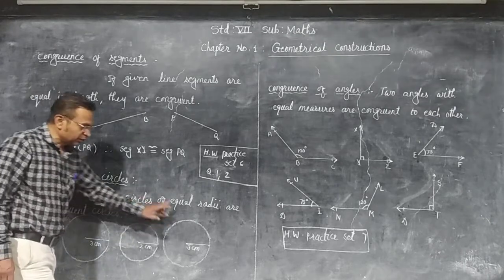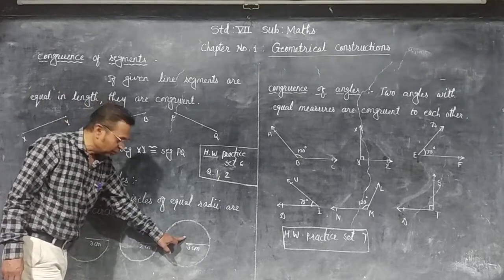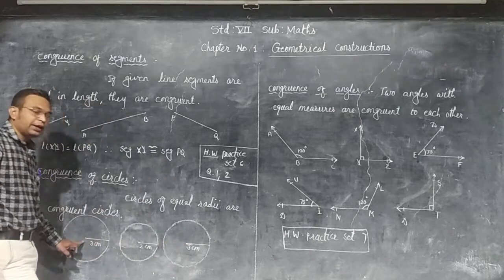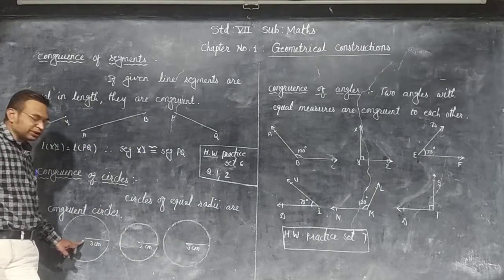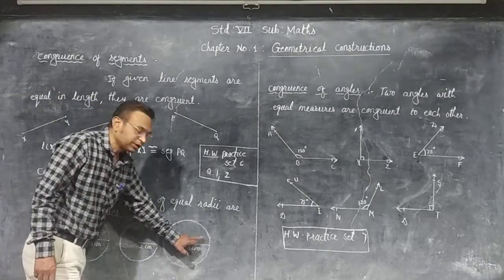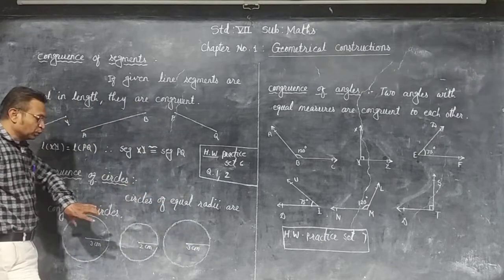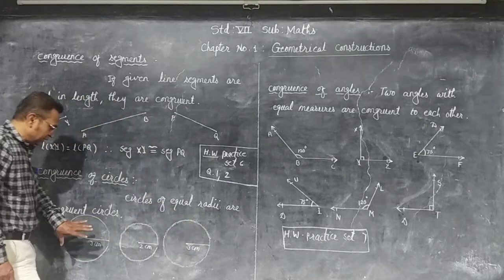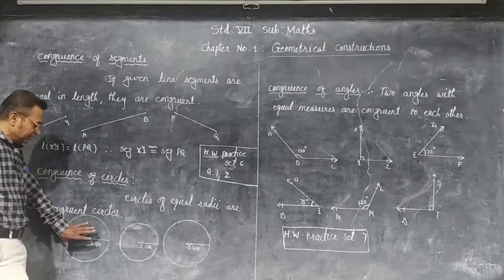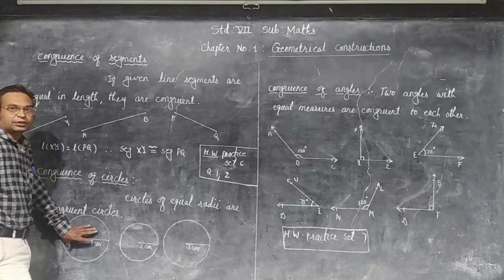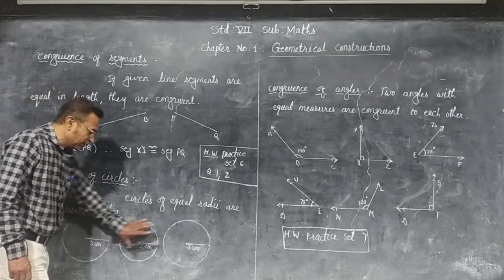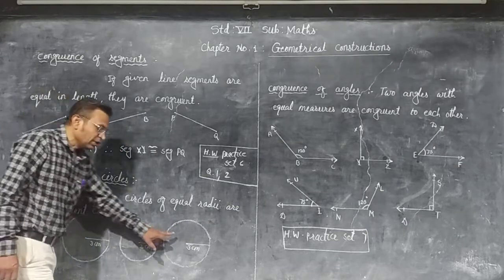The first circle is congruent with the third circle because radii are equal. Its radius is 3 cm, its radius is 3 cm. If we put the circles on each other, they exactly fit, and therefore these two circles are congruent.